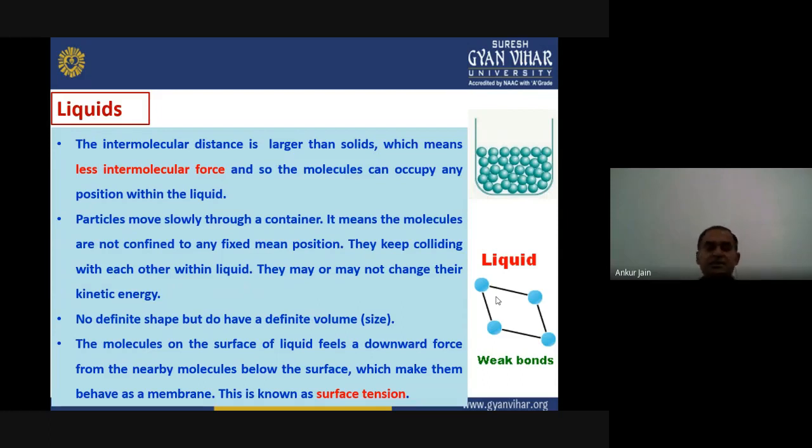Another very interesting property of liquids is known as surface tension. What is surface tension? The molecules on the surface of a liquid have comparatively less force. They feel a downward force from the nearby molecules below the surface. So the molecules on the surface always feel some downward force due to the molecules present below the surface. That force makes the upper surface behave as a membrane, and that phenomenon is known as surface tension.